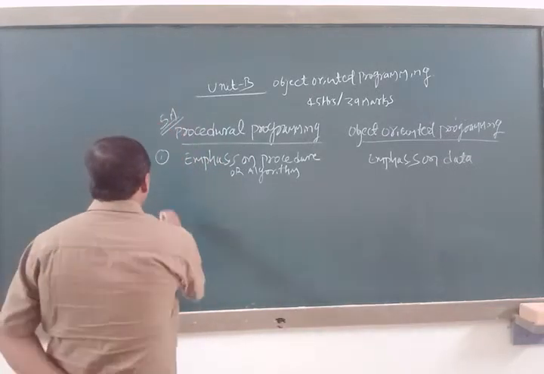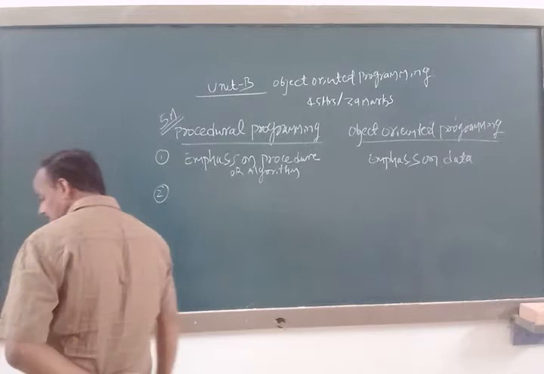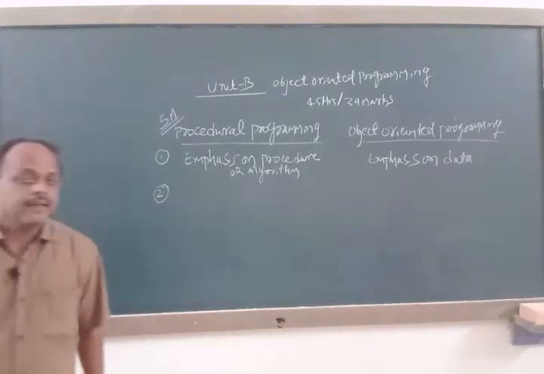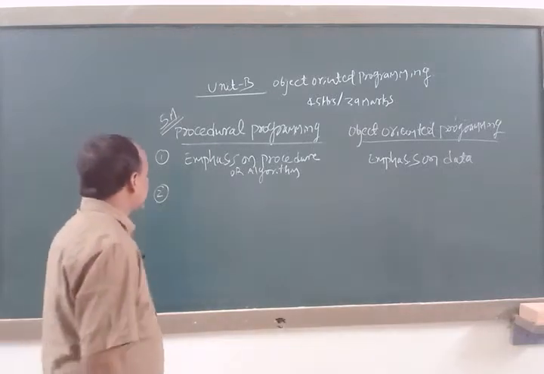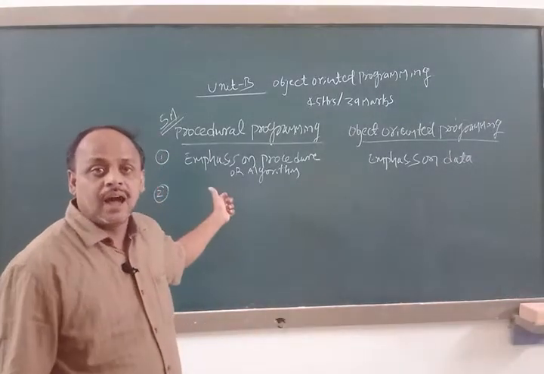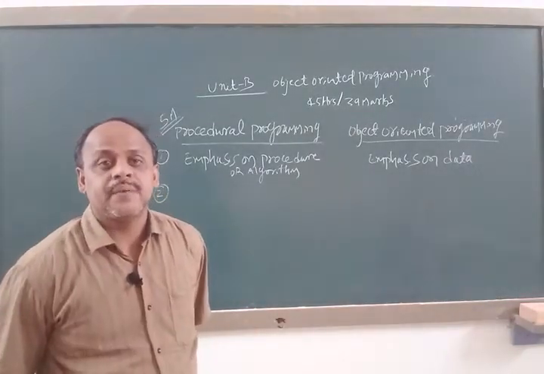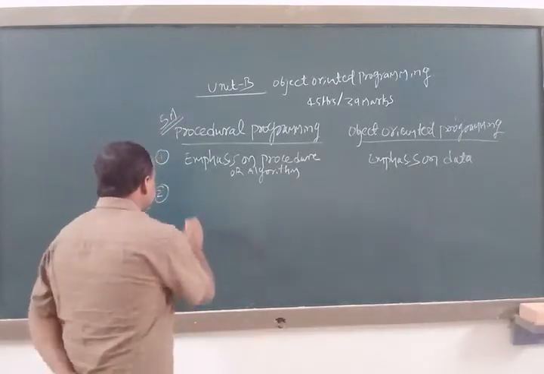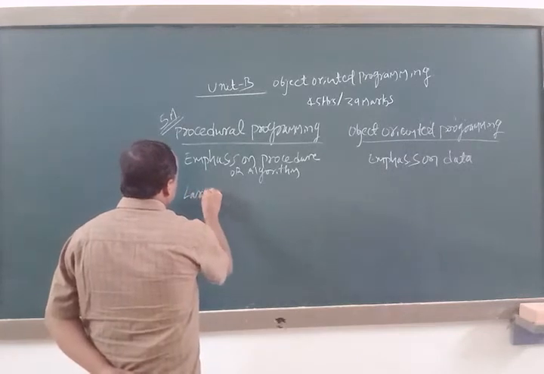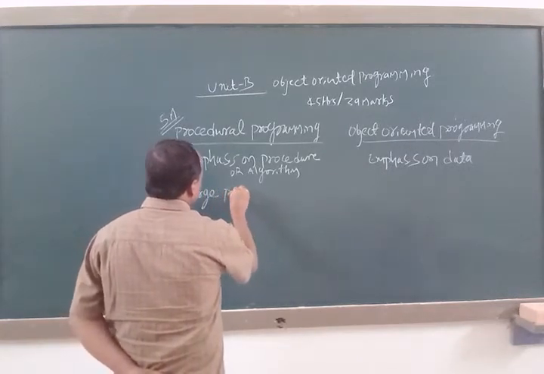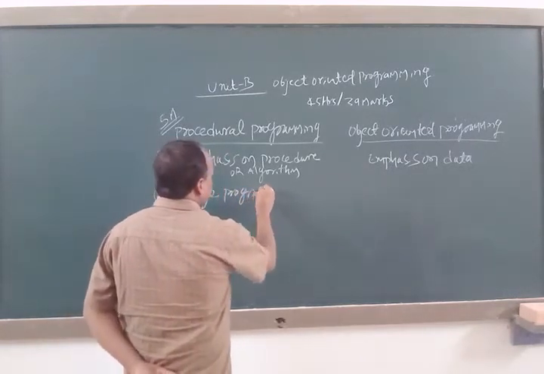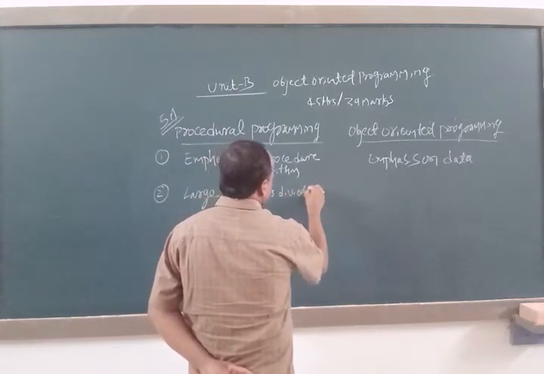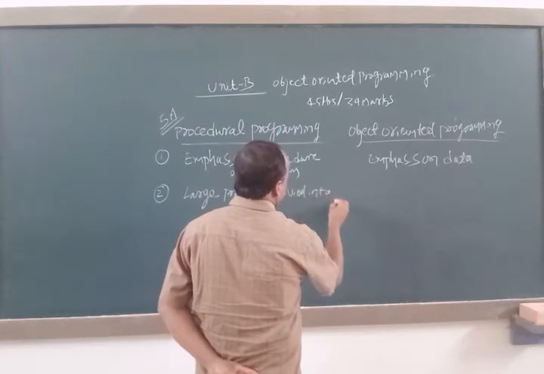And second, we can say that in procedural programming, a large program is divided into functions, right?